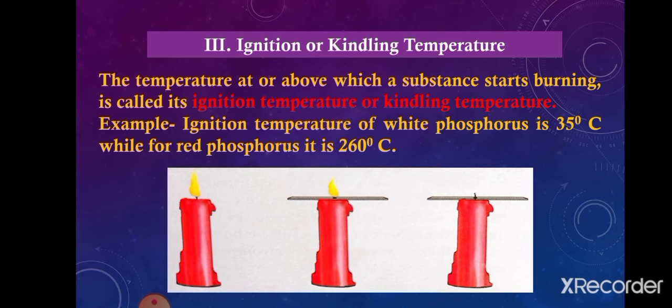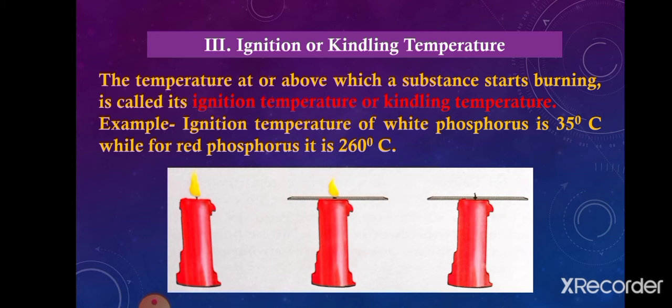Even if we give a lot of oxygen, and the substance is combustible and burns very easily, if that substance does not attain its ignition temperature, if its temperature is below the ignition temperature, then that substance will not burn, it will not undergo combustion. So this is also a very important condition for the process of combustion, that is, ignition or kindling temperature.